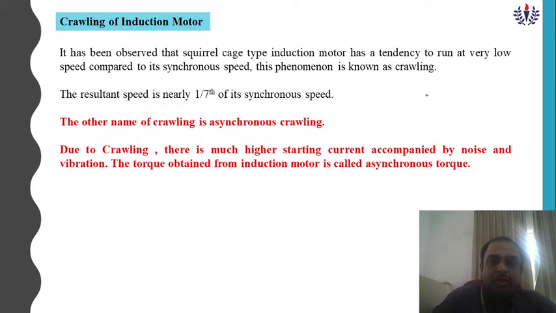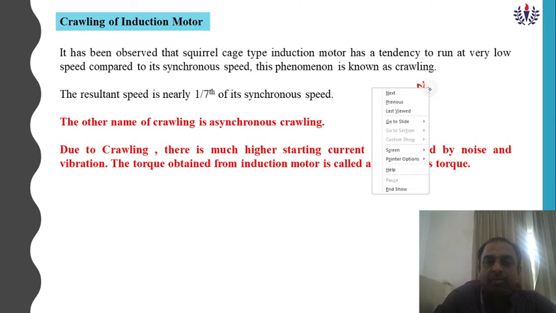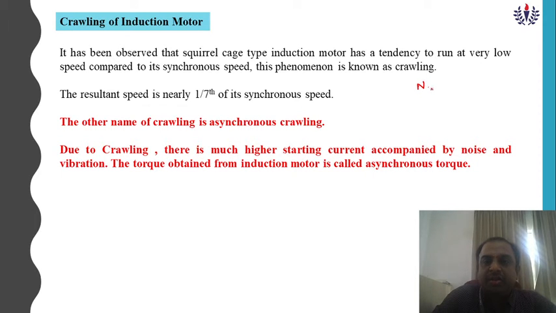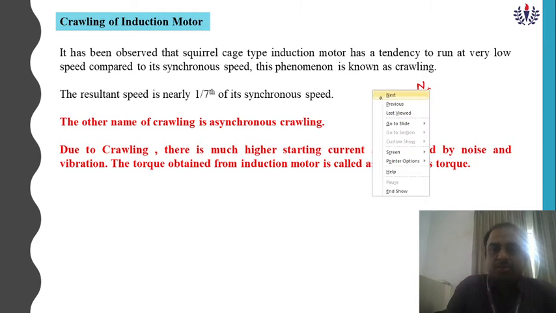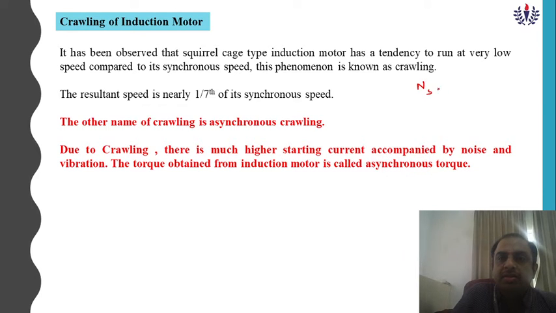For example, if it is a 3 kilowatt machine of three-phase squirrel cage induction motor, the synchronous speed ns is equal to 1500 rpm.